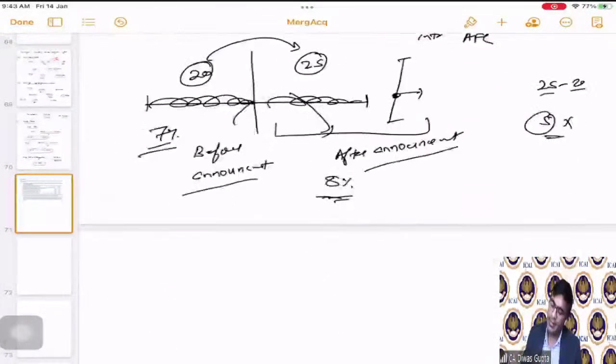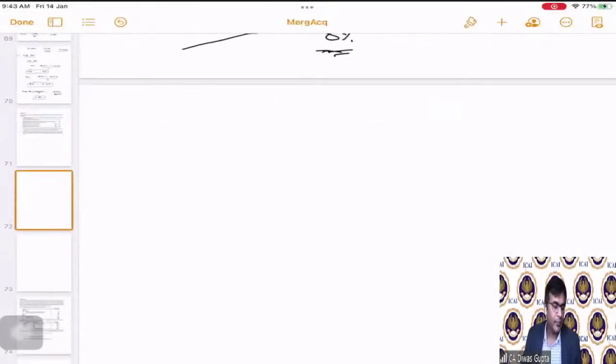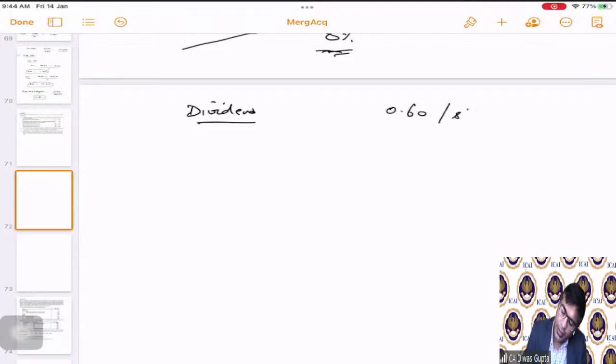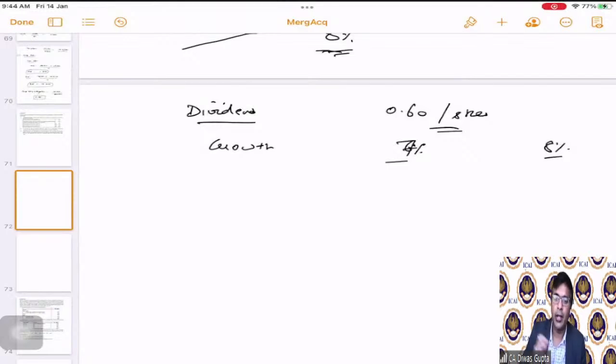Now, students, please see. We will use the dividend model to value the equity share. We are given that 0.60 per share is the dividend. Growth rate also we are given: 7% and 8% under two different scenarios, 7% standalone, 8% once it gets merged.